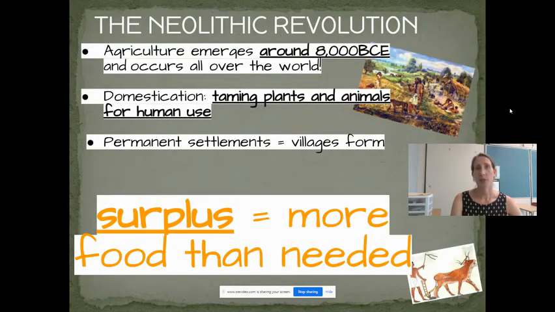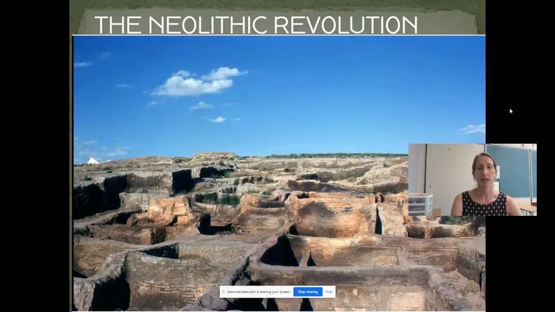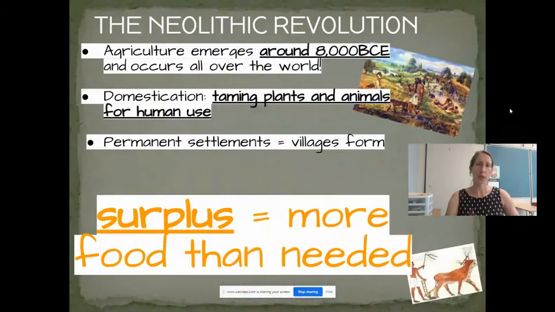Permanent settlements form. So we see villages, like Catalhoyuk in modern day Turkey. Those villages form. This should make sense in that as you plant seeds, you want to stay in one place, make sure they're safe, take care of them. That's why animals begin to be domesticated. And also, it takes more people to do that work. So they start to settle together into these villages.